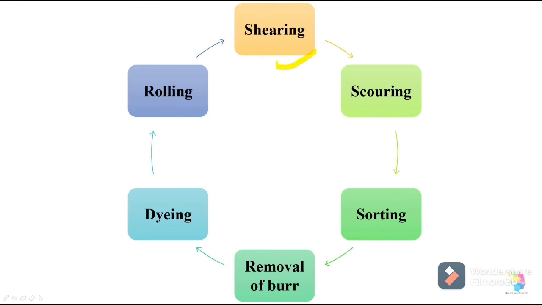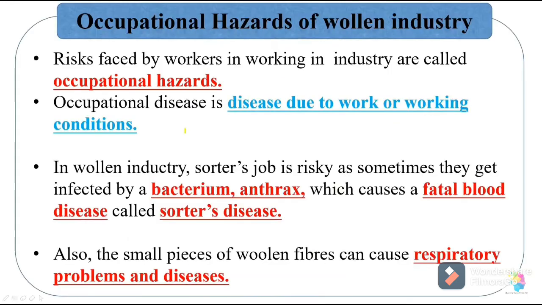Then the last point from this animal fiber wool is occupational hazards of woolen industries. What is meant by occupational hazards? Risk faced by workers in working industries is called occupational hazards. It means if we are doing any work and we have to suffer from risk while doing that work, that is called an occupational hazard.